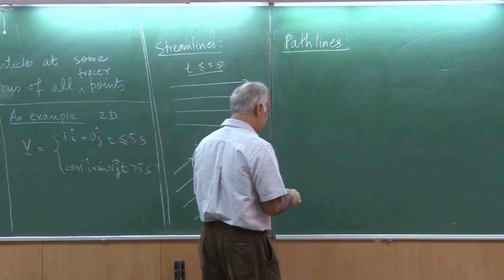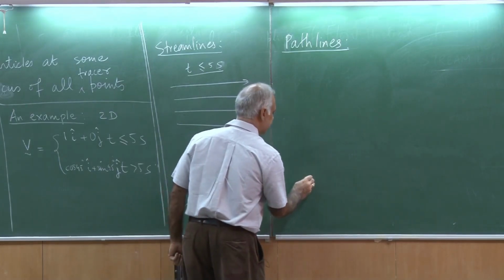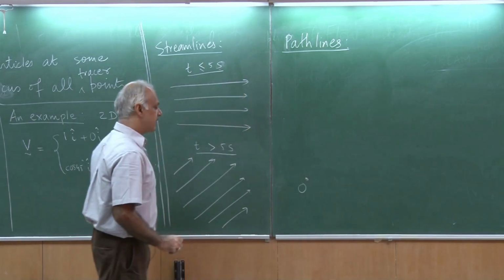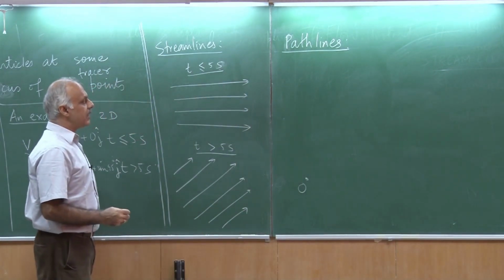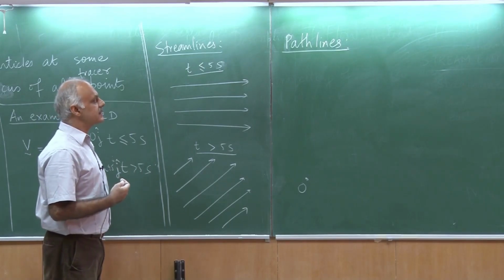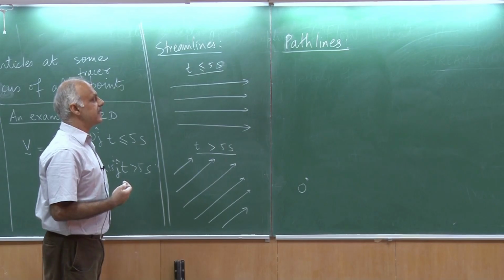So, let us say I want to release the points at this origin O, and I would like to track the path of particles till 10 seconds.